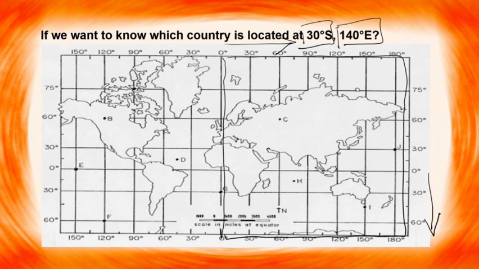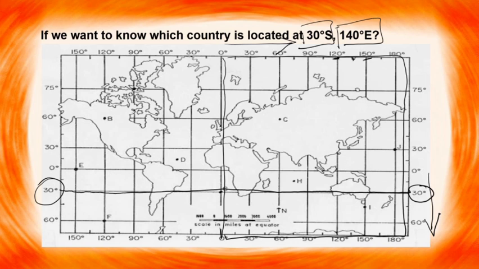The next step is to find out the values of latitudes and longitudes. The value of latitude is 30 degrees south. The 30 degrees south is here. This parallel is 30 degrees south. The next is the value of the longitude, that is 140 degree east. The values given here are 120 and 150. That means the value in the middle is 135.